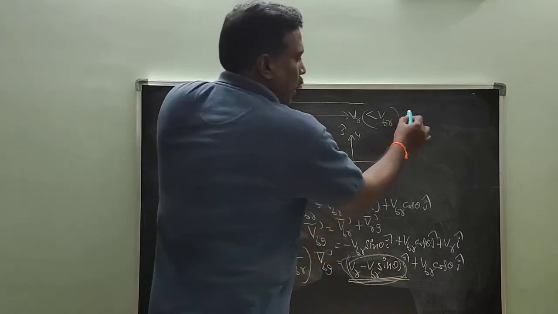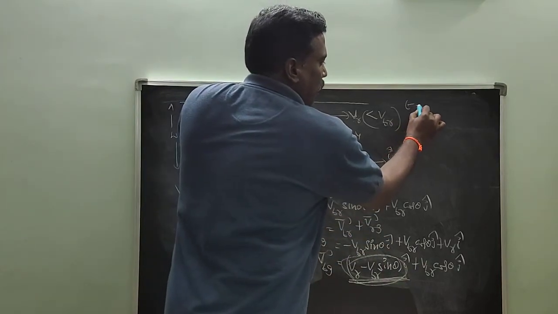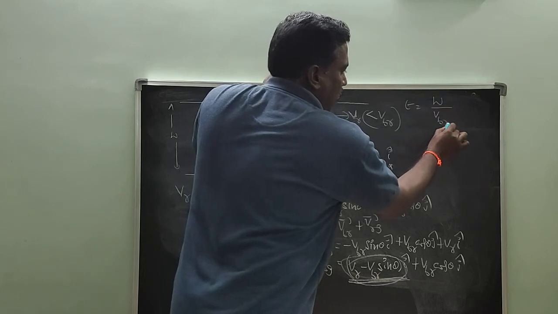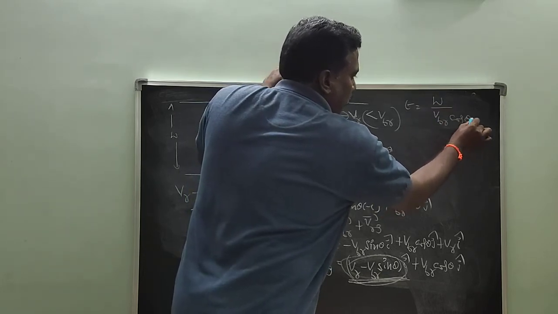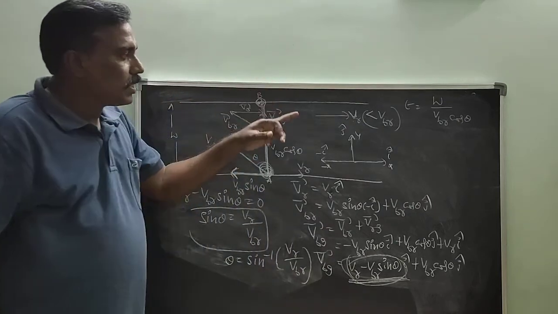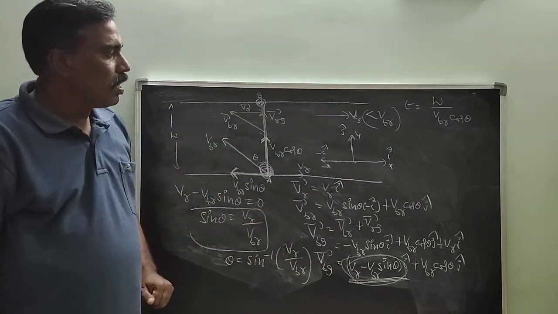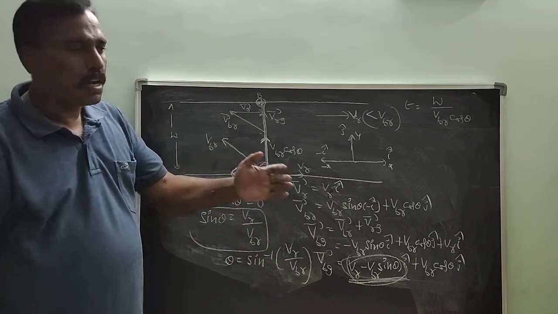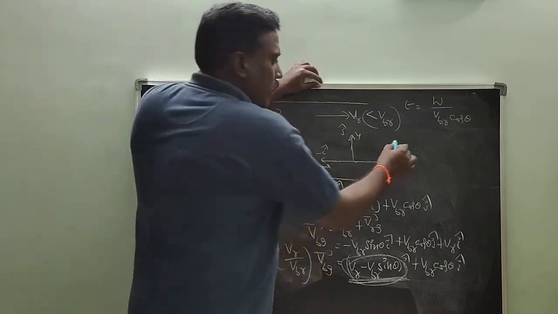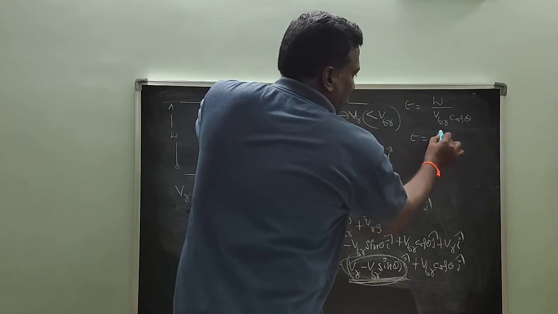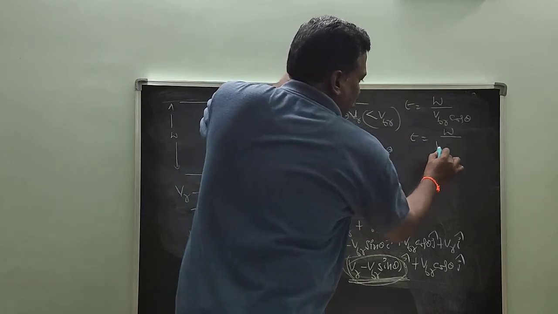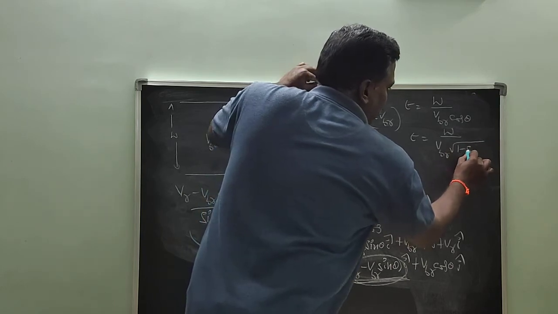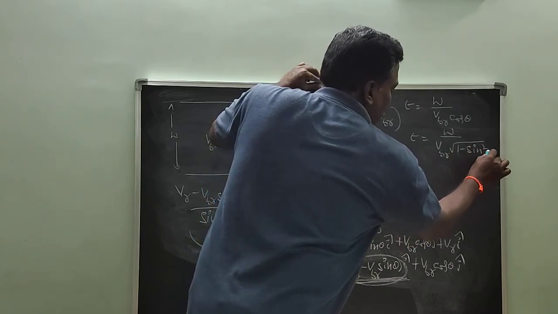So time taken to cross the river is equal to W by VBR cos theta. What is the time taken in terms of VR and VBR? T is equal to W by VBR square root of 1 minus sin square theta.